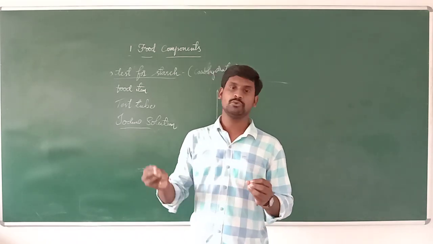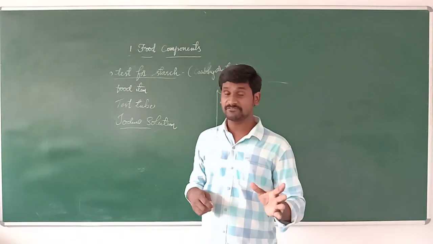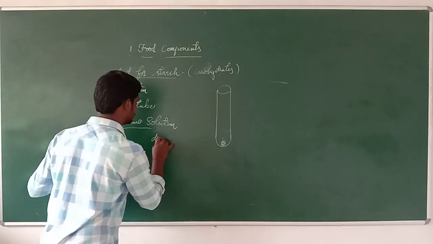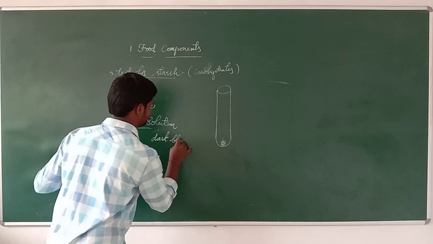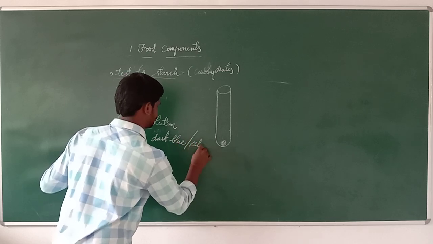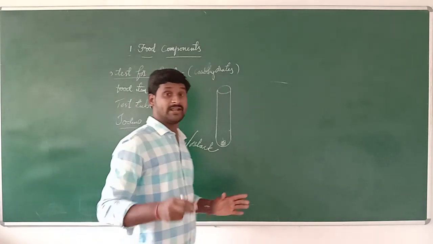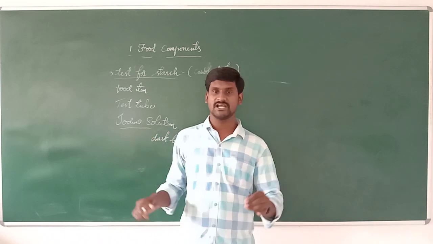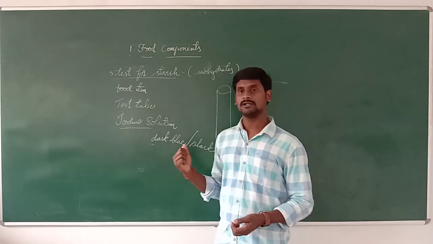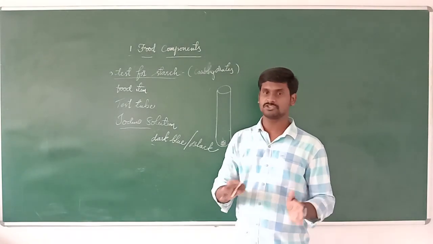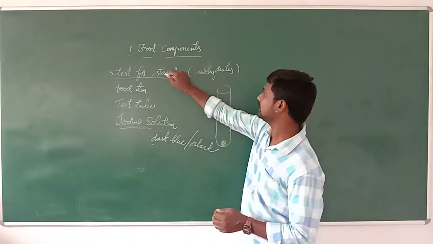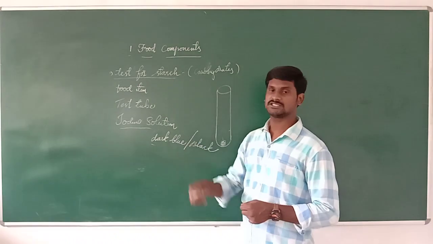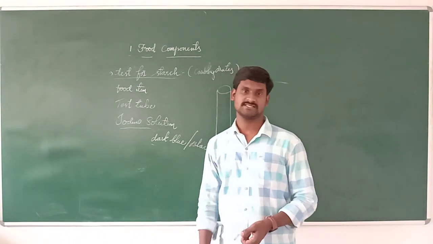After some time, whenever you add the iodine solution to the food item, if the food item turns dark blue or black, that food item contains starch. This is the experiment for the test for starch.